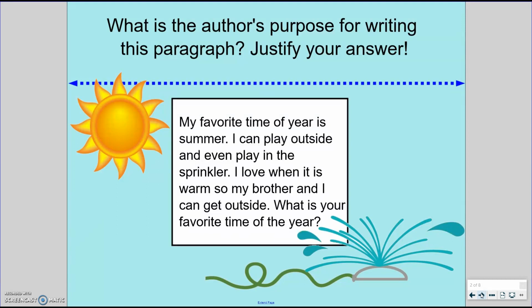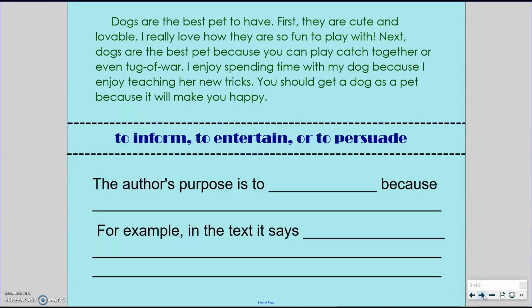Now, I know that this author wrote the story because they're trying to state their opinion. It says words like favorite and love. Well, those are all positive words, so I think that the author enjoys the summertime because favorite and love tell me that's a good thing. At the end it says, what is your favorite time of year? So the author states his opinion throughout the story and then wants to know your opinion because yours might be a little bit different. Let's look at another example.